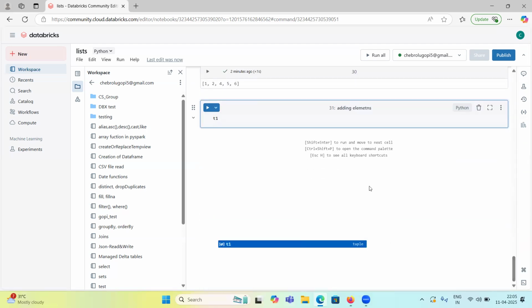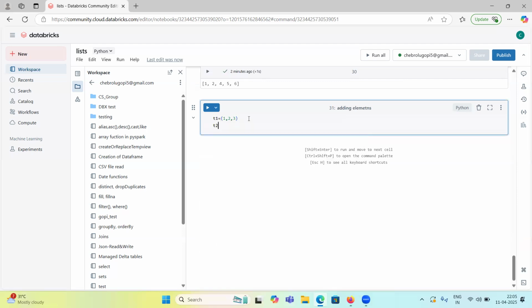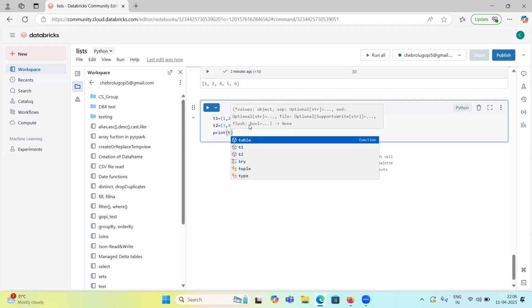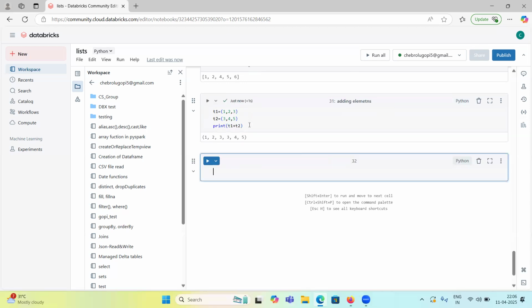First you convert the tuple to a list, and if you want to add any item to the list, you know how to add items in a list. Add items to that list, then convert it back to a tuple. But how can we concatenate? If I have 1, 2, 3 as tuple 1 and 3, 4, 5 as tuple 2, and I print tuple 1 plus tuple 2, let's see.